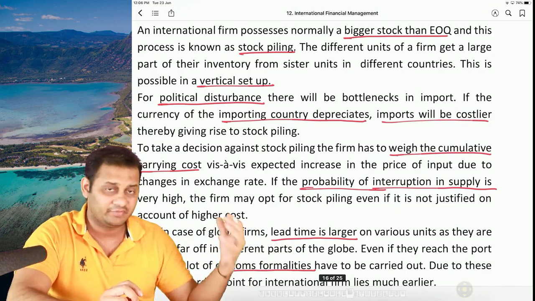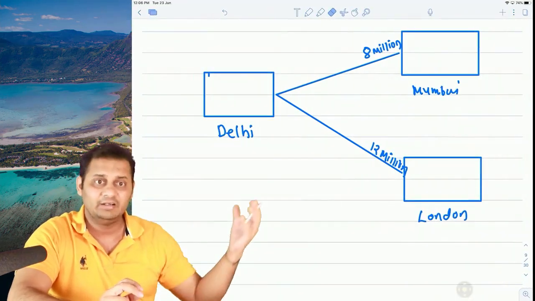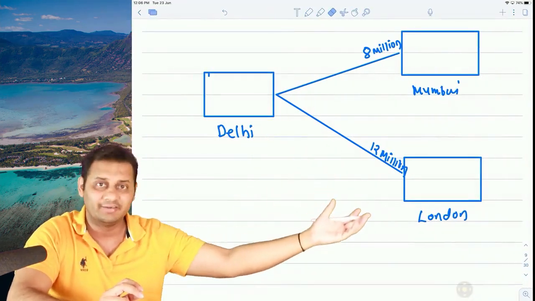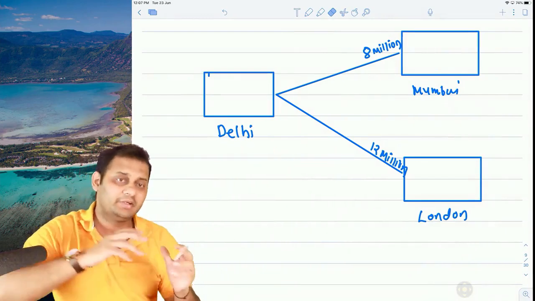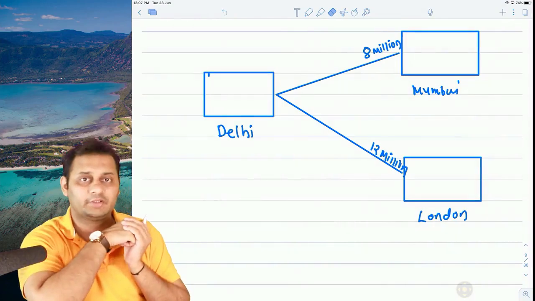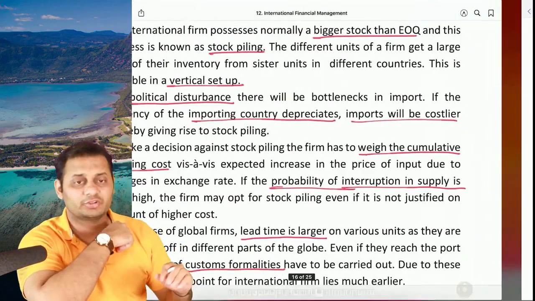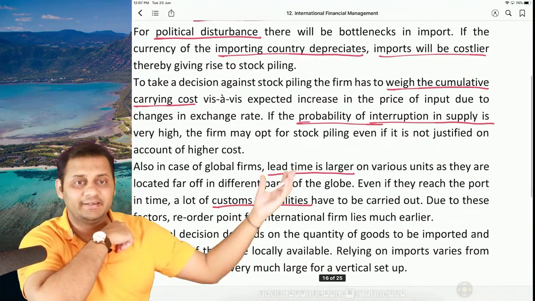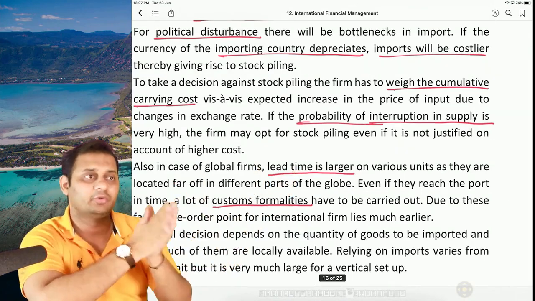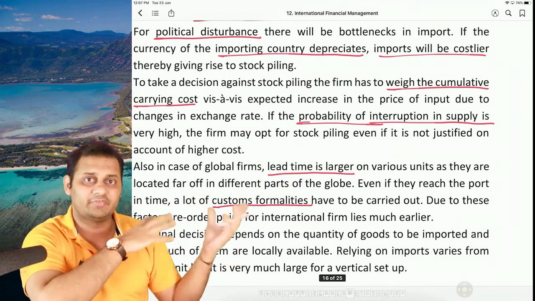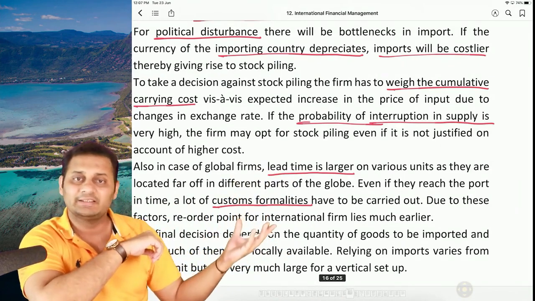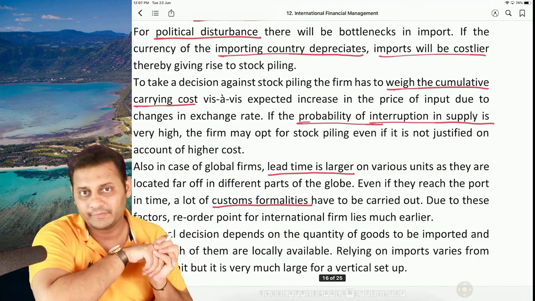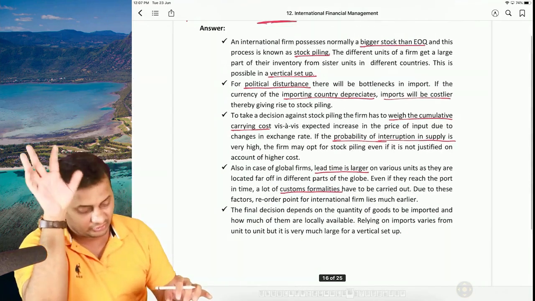If the probability of interruption in supply is high, let's say this route is not clear, or some problem happens to the ship, then also the firm will go for stockpiling. Another reason is that lead time is larger. Let's say instead of 4 days, it takes 20 days for the material to reach London. Another reason is customs formalities. So this is all about stockpiling.